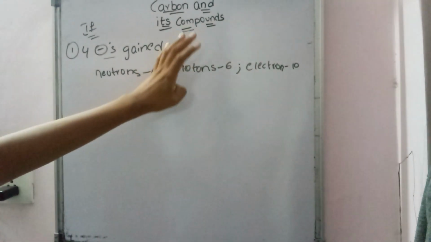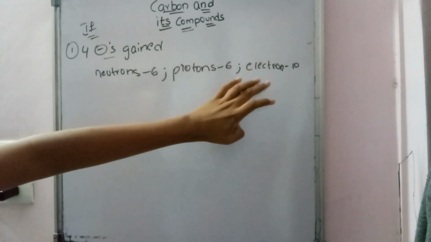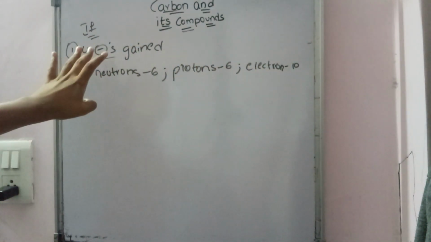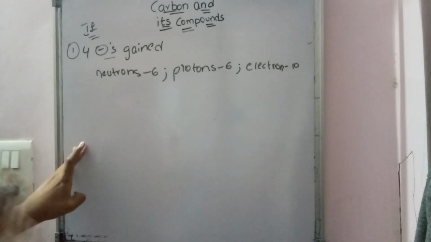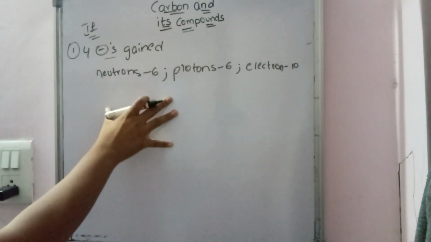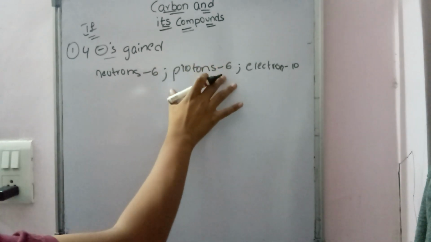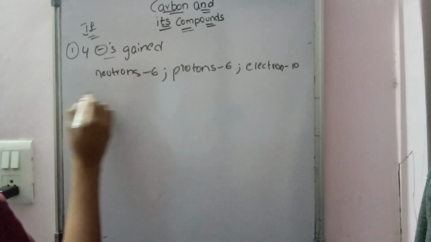So it is not easy for 6 protons to handle 10 electrons. That is why carbon cannot gain 4 electrons to gain electronic configuration. I repeat, carbon cannot gain 4 electrons because it is difficult for 6 protons to handle 10 electrons. Okay?